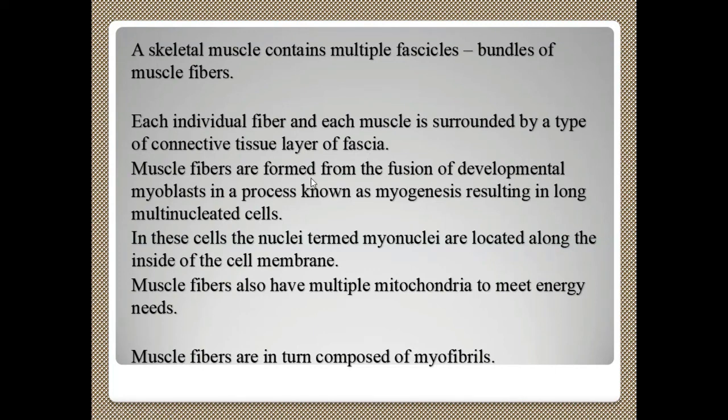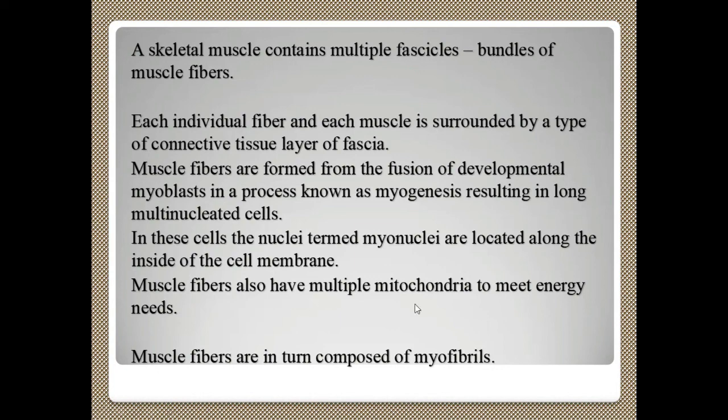Each individual fiber and each muscle is surrounded by a type of connective tissue layer of fascia. Muscle fibers are formed from the fusion of developmental myoblasts, in a process known as myogenesis. The formation from myoblasts is called myogenesis. That process results in the formation of long multinucleated cells. In these cells, the multiple nuclei are termed myonuclei, and they are located along the inside of the cell membrane of the muscle.